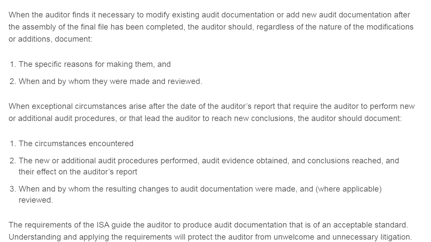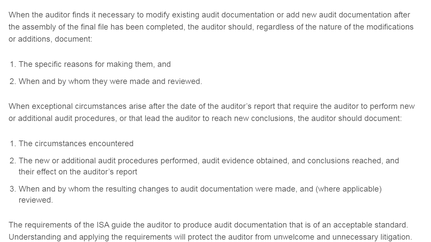Suppose, in exceptional cases, the auditor's report has been given and after the date of the auditor's report the auditor is required to perform new or additional audit procedures, or some event has happened that led the auditor to reach a new conclusion.